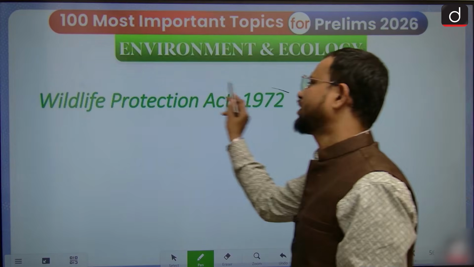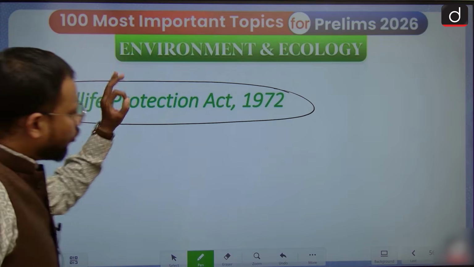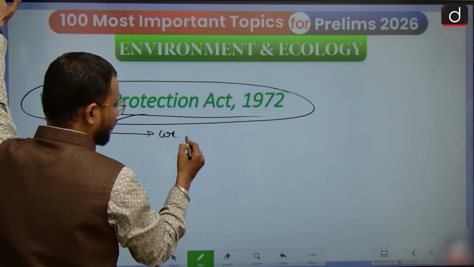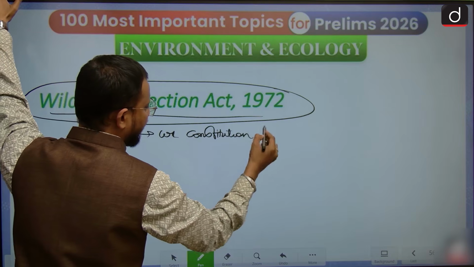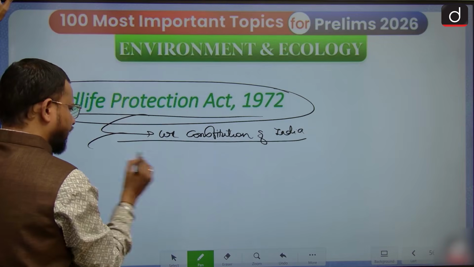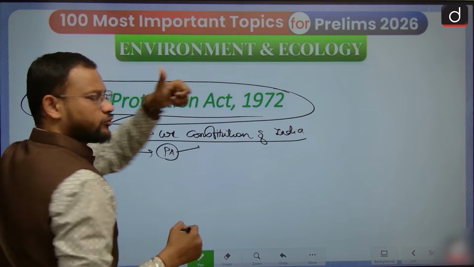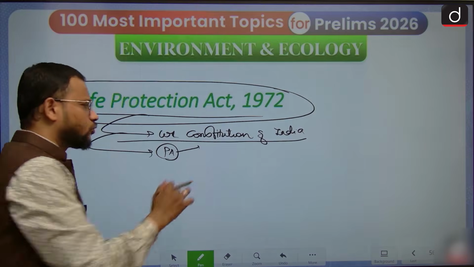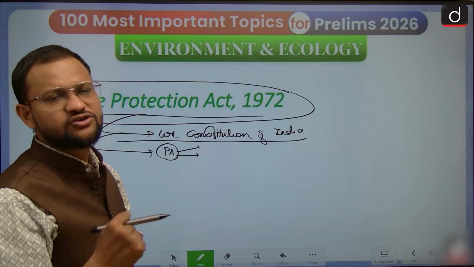Then the next one, now environmental legislation, we are entering into this category. The most important act, known as the Wildlife Constitution of India, that is the Wildlife Protection Act 1972. This act is very important because it declares protected areas, as I already told you: national park, wildlife sanctuary, conservation reserve, community reserve. Okay, and it equally gives the central government the right to protect the species as well.